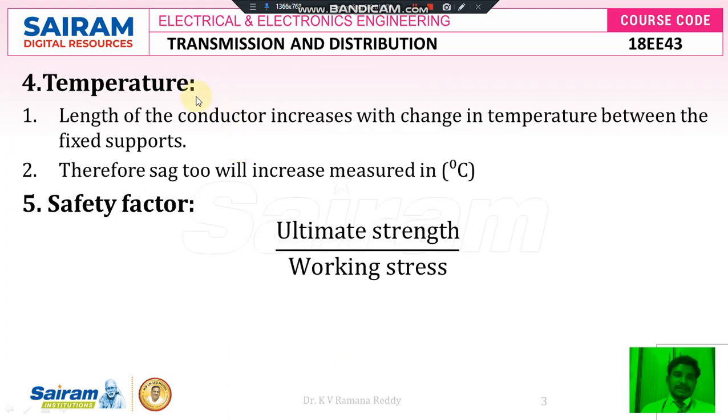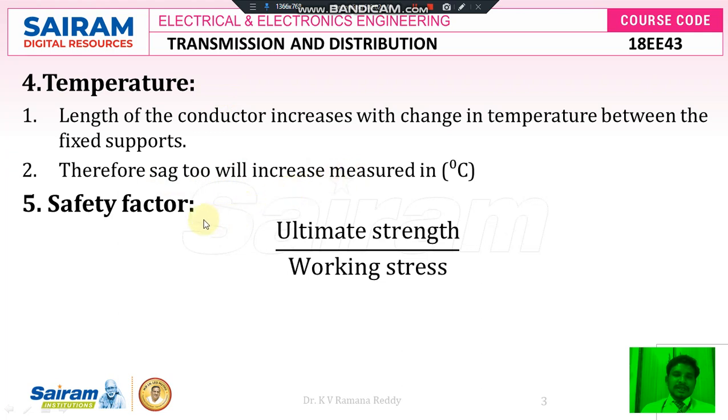Next one is temperature. The length of the conductor increases with change in temperature according to positive temperature coefficient. There are two temperature coefficients: one is called positive temperature coefficient, another one is negative temperature coefficient. According to positive temperature coefficient, as the temperature increases, automatically the length of the span increases. Therefore sag will also increase, with temperature measured in degrees centigrade. That means as temperature increases, the sag also increases.